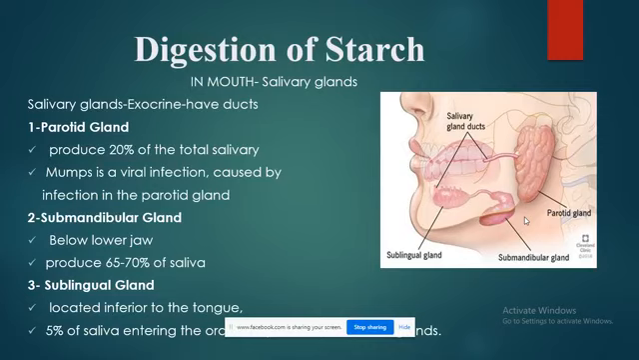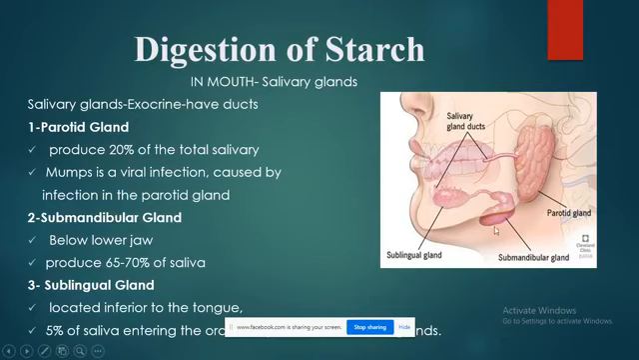So the first we have is the parotid gland. Look into the picture here, near the ear. We have the parotid gland, and this parotid gland produces 20% of the total saliva. Sometimes a viral infection may occur in the parotid gland, and that viral infection is known as mumps. It causes swelling of the parotid gland. It makes you feel uneasy. You're not able to chew your food. You're not able to masticate your food. So what you have to remember is the location of the parotid gland, that is near the ear, and the second thing is it produces 20% of the total saliva.